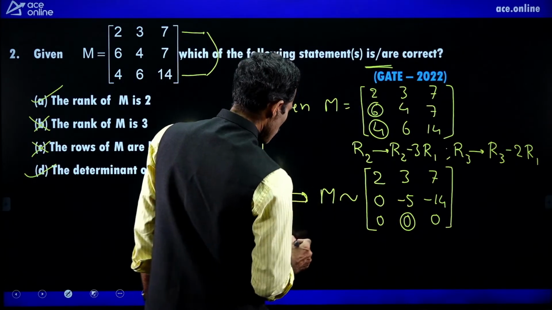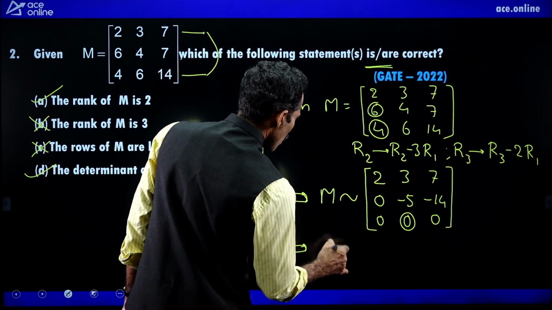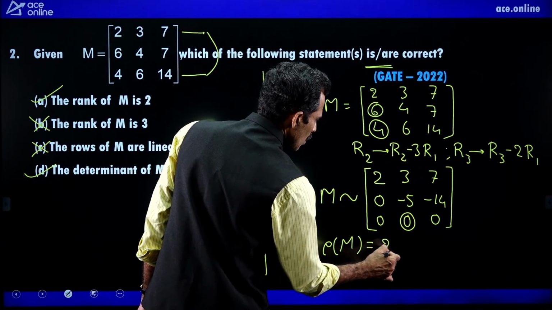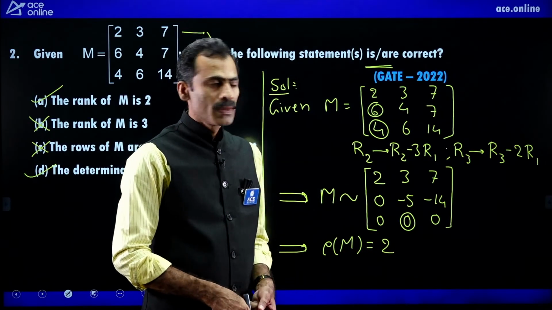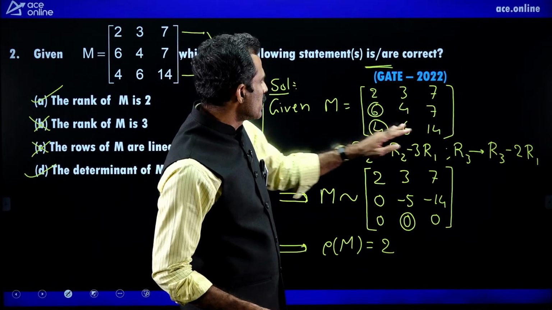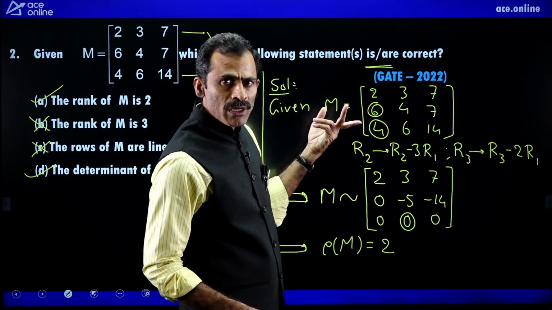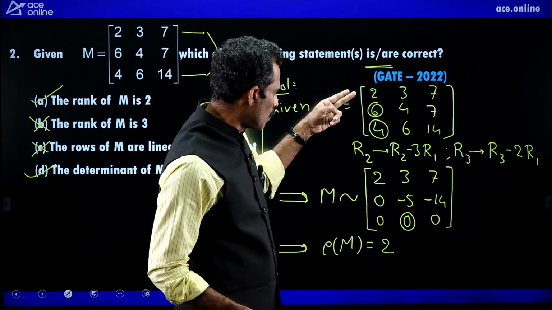M is equivalent to this, which implies rank of M, a 3 by 3 matrix, equals, what is the rank here? 2. That's all. Because of proportional, this row is eliminated. Only 2 are left. 2 are independent rows, because they are not the same, not proportional. That is why rank is 2.